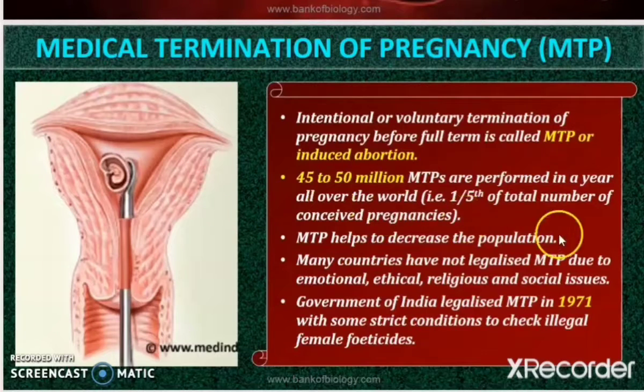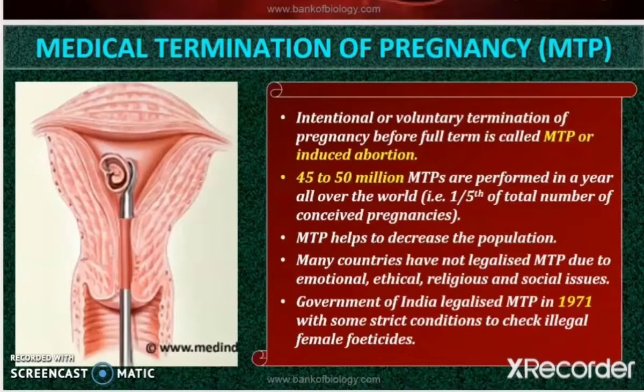Nearly 45 to 50 million MTPs are performed in a year all over the world. That means about one fifth of the total conceived pregnancies in a year are terminated through this method. Obviously, this has a great role to play in population.